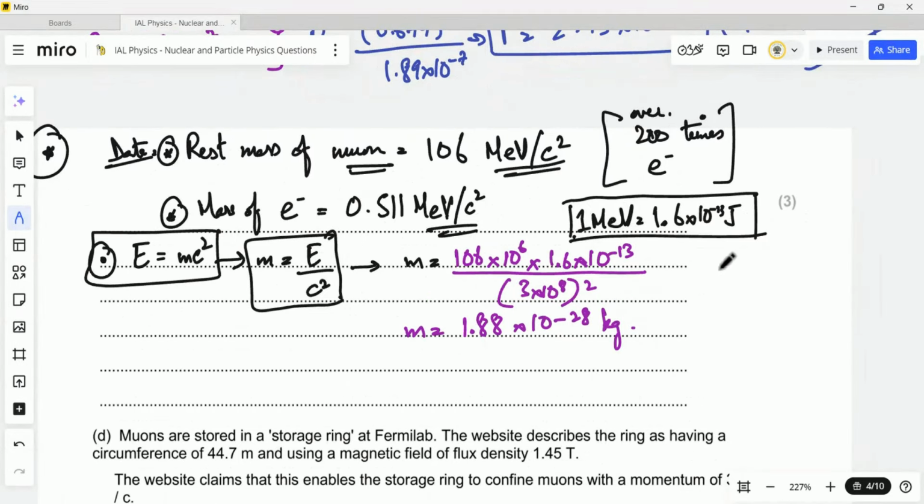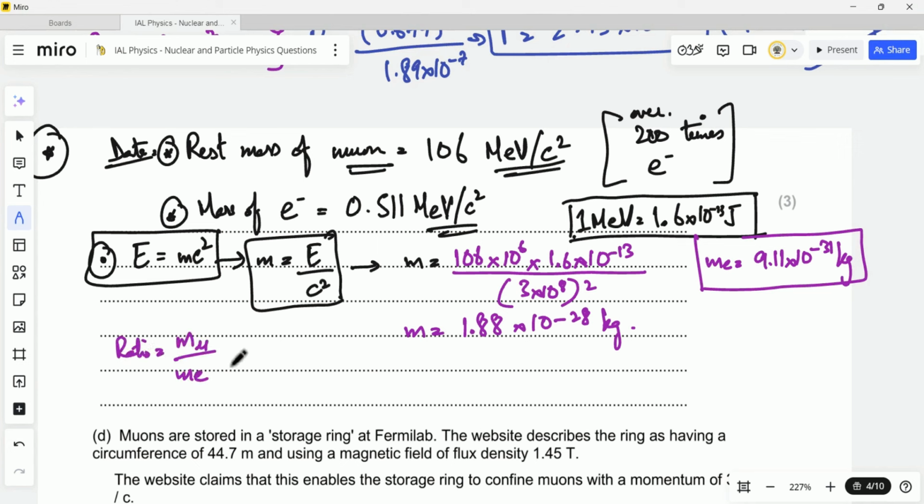Now we need the mass of the electron. We already know that the mass of the electron is equal to 9.11 into 10 to the power minus 31 kg. It will be provided to you in the formula sheet. This is the mass of the electron, this is the mass of the muon, and you divide them.